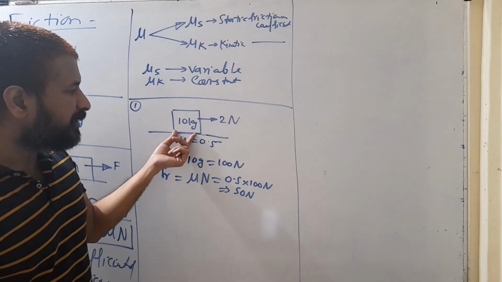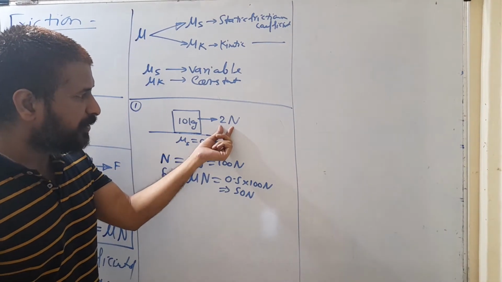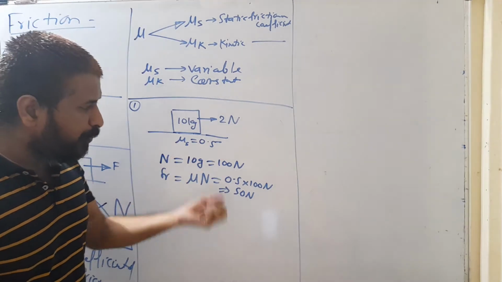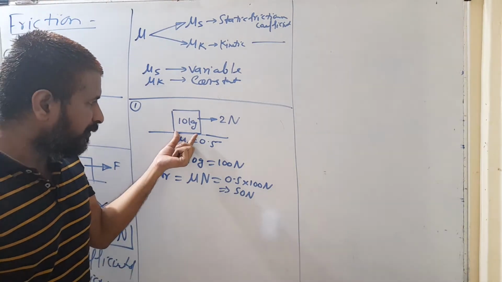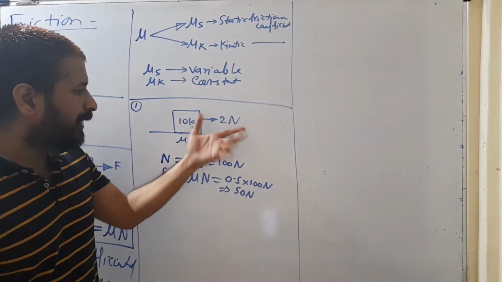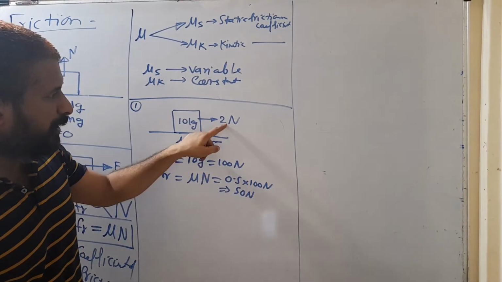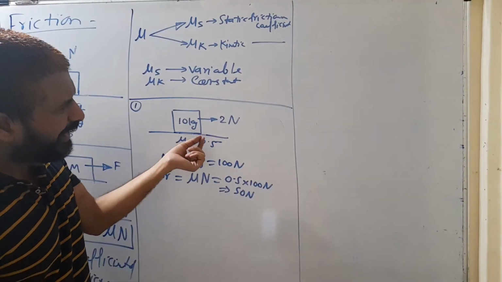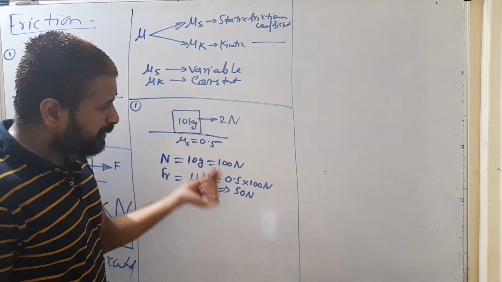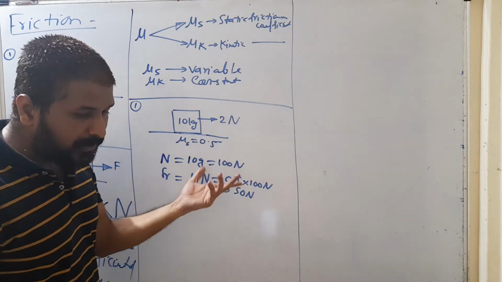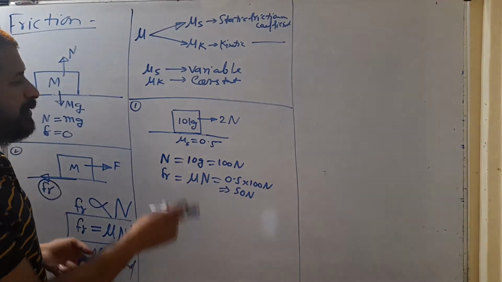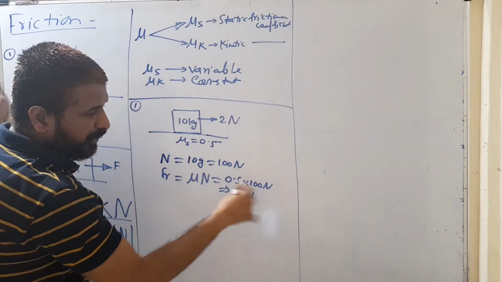But यहाँ पे हमको उतने की जरूरत ही नहीं है. यहाँ पे applied force क्या है? Just 2 Newton. So frictional force tries to oppose relative motion between two blocks. The maximum frictional force which is developed for this surface is 50 Newton. But for this block, that 50 Newton is not required because applied force is just 2 Newton. So friction has to cancel this 2 Newton only.